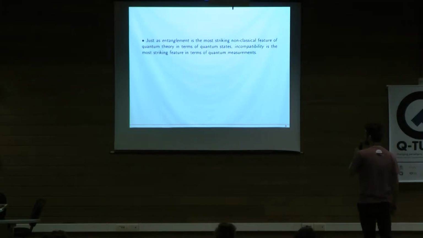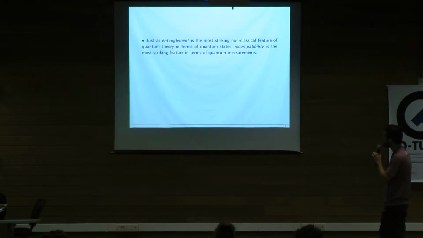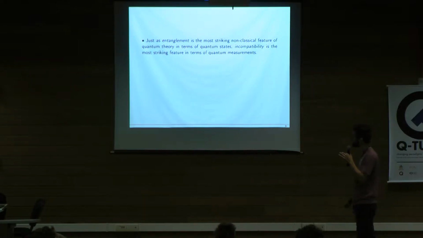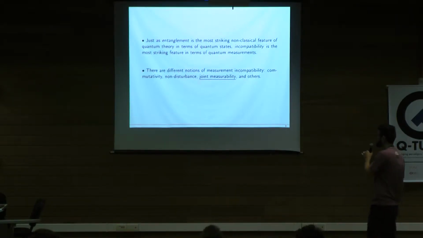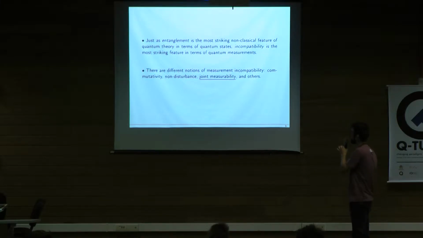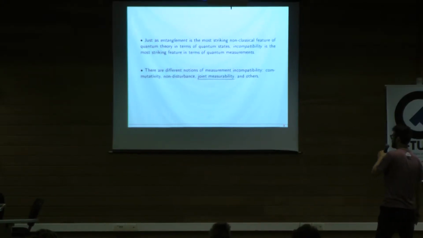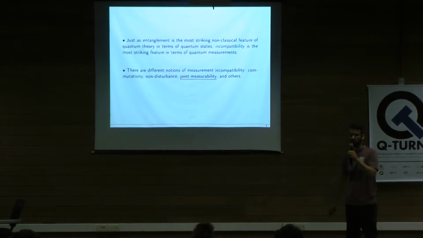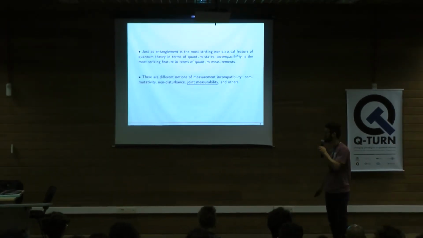Okay, so just as entanglement is the most striking non-classical feature of quantum theory in terms of quantum states, in terms of quantum measurements, incompatibility is the most striking feature of the theory. These are the two main notions in each of these classes of objects. There are different notions of measurement compatibility. We can talk about commutativity, non-disturbance, joint measurability, which is what we'll focus on today, but there's also coexistence and different notions of it. From now on, when I talk about compatibility or incompatibility of measurements, I'll be referring to joint measurability.